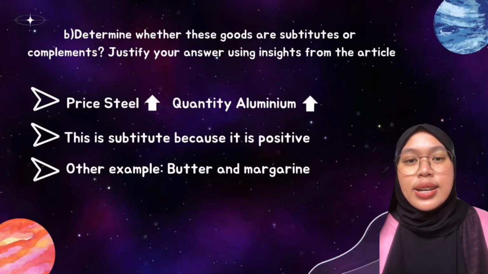Question B. The answer is substitutes because when the price of steel increases, the quantity demanded for aluminium increases and the result is positive. Another example to replace steel and aluminium is butter and margarine. Butter and margarine are like backup options for each other. If the price of one goes up, people often turn to the other. For example, if butter becomes too expensive, people might start buying margarine instead because it's cheaper.